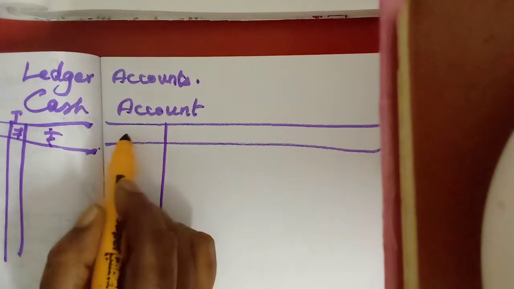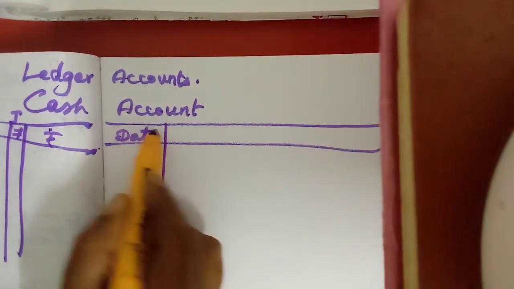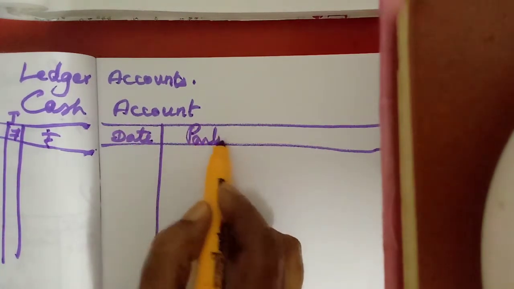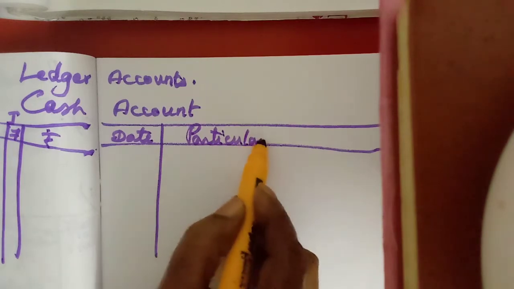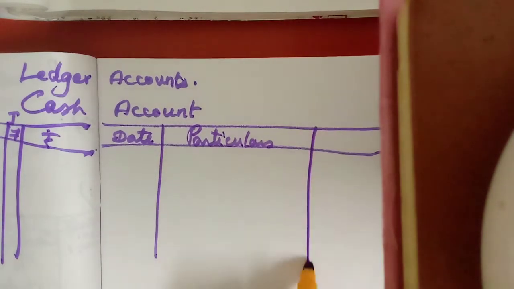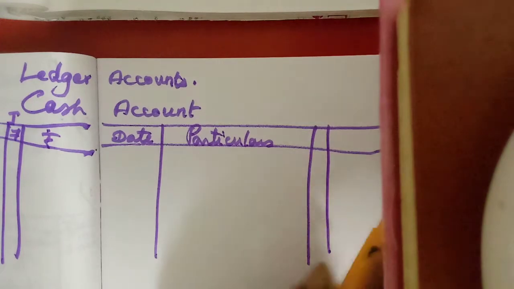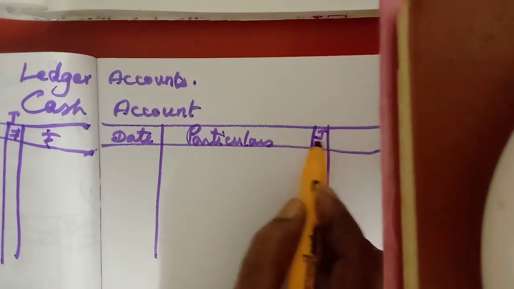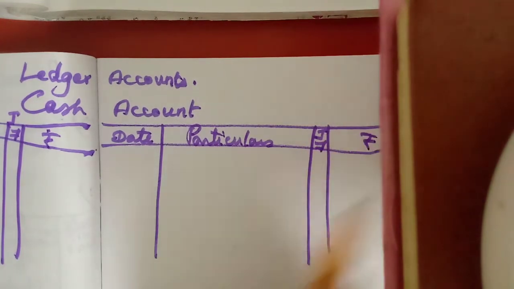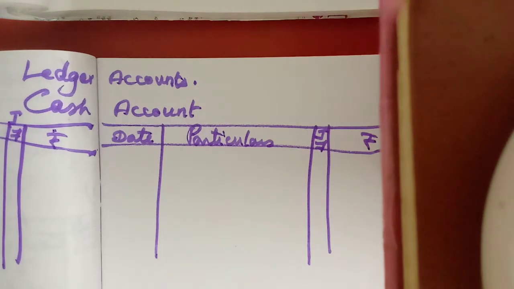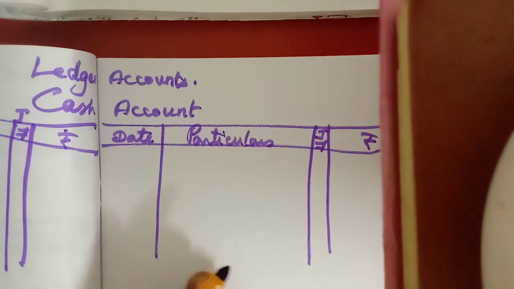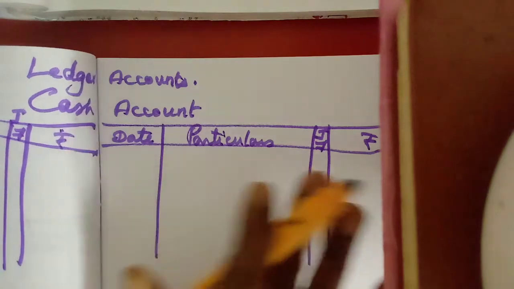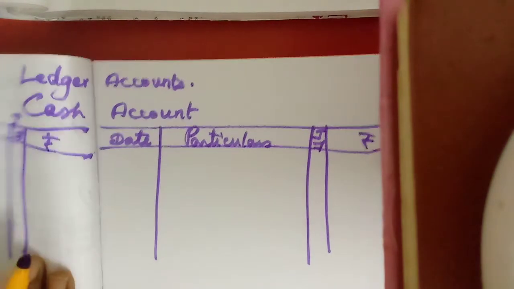Again here date, particulars. This part will take more time. For the exam you have to draw the line and leave it like that. Afterwards you can write. Do the posting first, then write all the date and particulars. Only the account name we have to write.